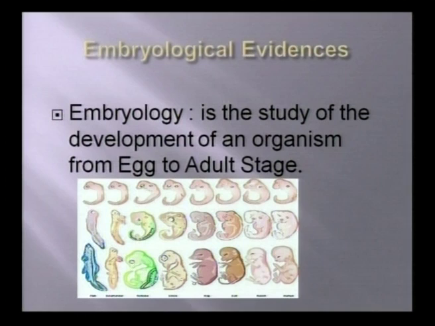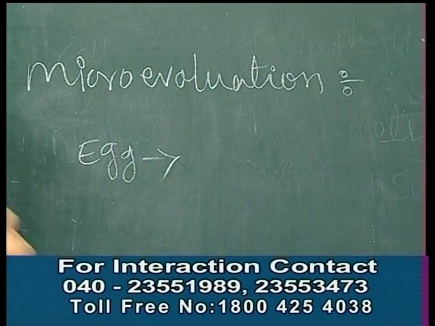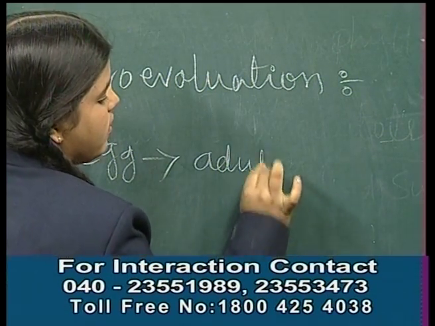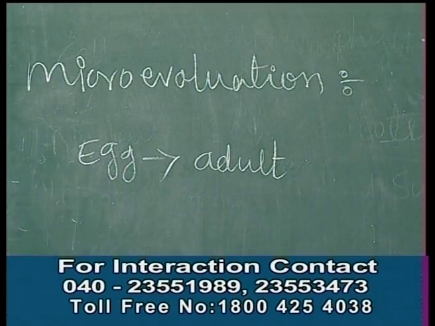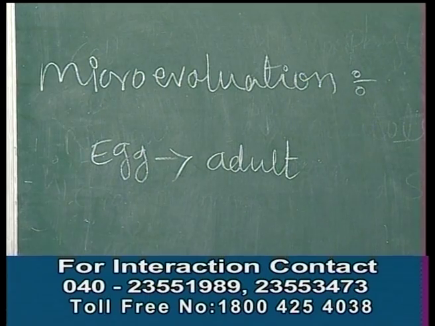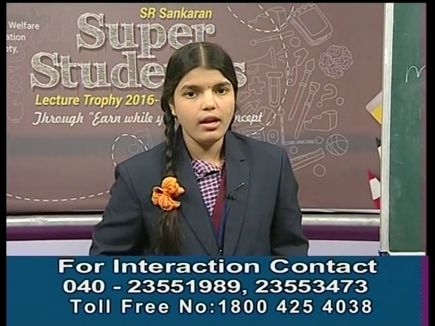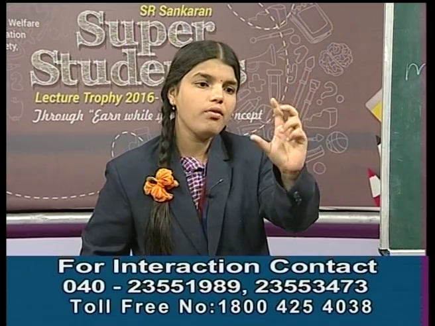Next, embryological evidence. Embryological evidence is, friends, the development from egg to adult. It changes from a small egg to an adult. If you just observe the egg of a hen or any egg, it is in the structure of an egg.